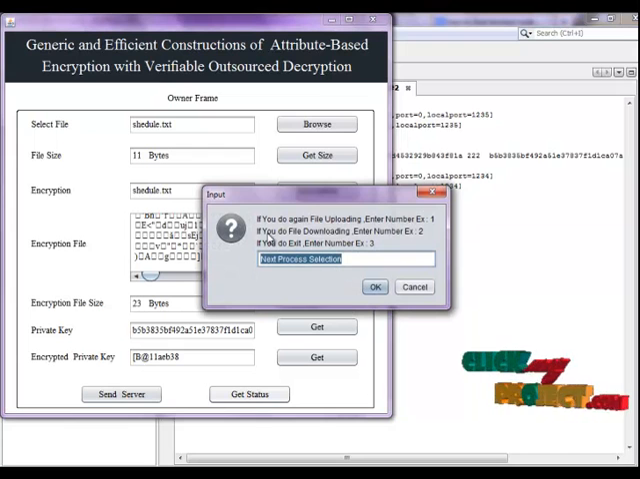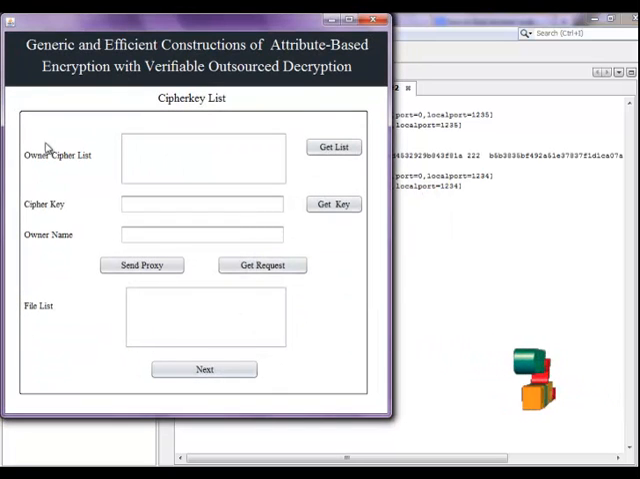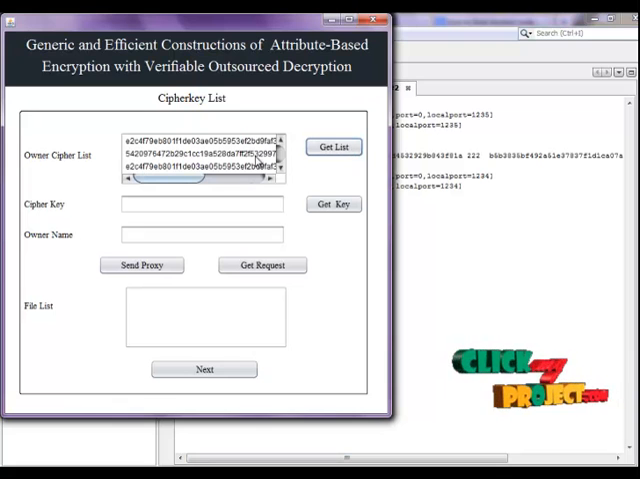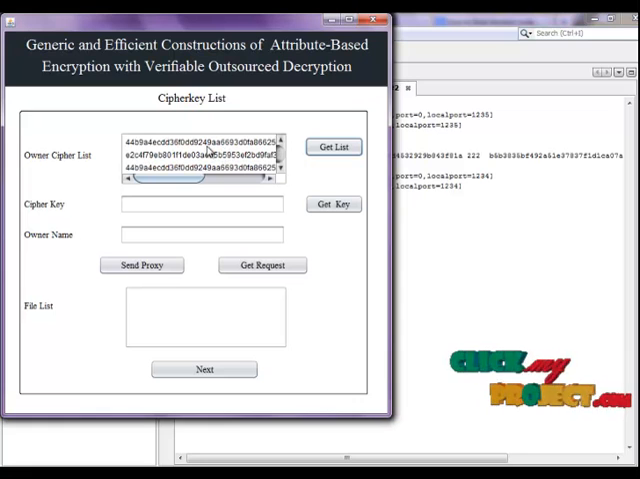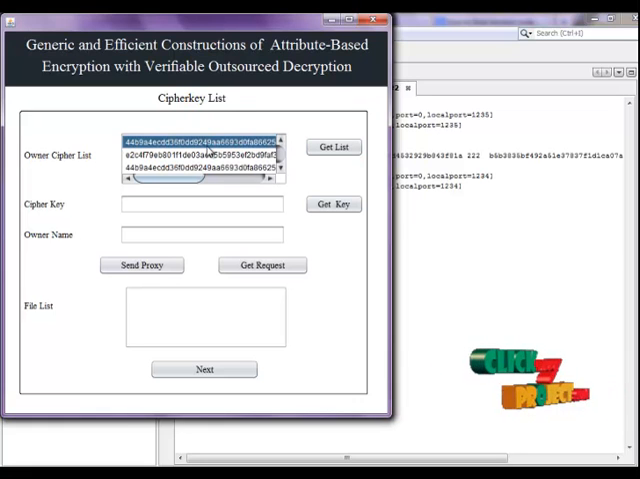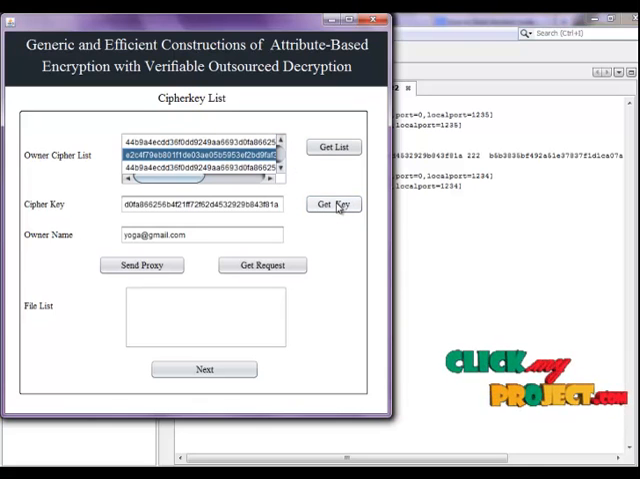If you want to upload a file again, enter 1, if you want to download, enter 2, and if you want to exit, enter 3. So now I will download, so enter 2. This is the ciphertext key list. Get the ciphertext key, which is already saved in the owner list. This is the partial key. Now get the key. This is yoga, and this is also the key.